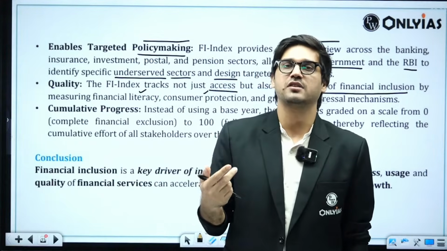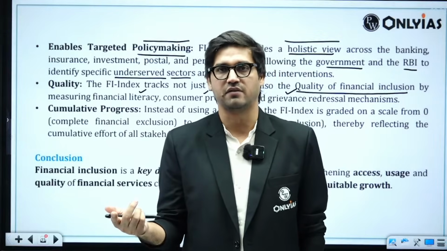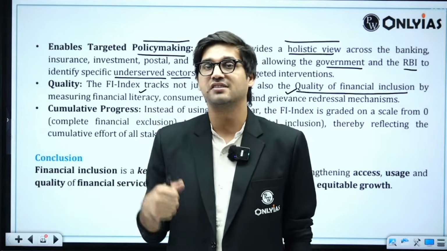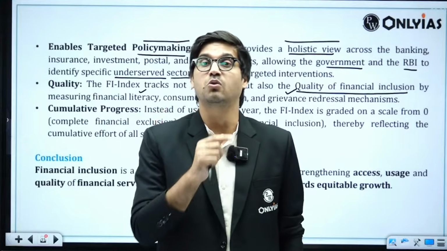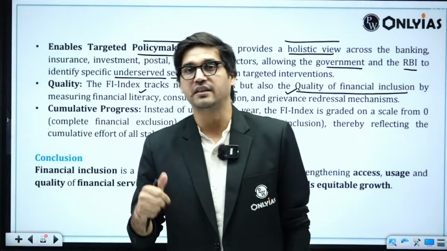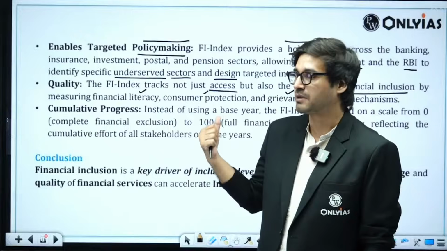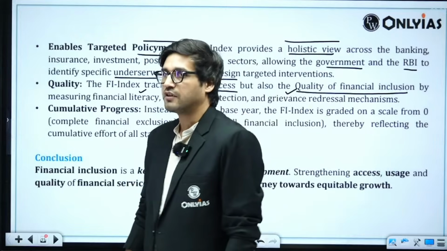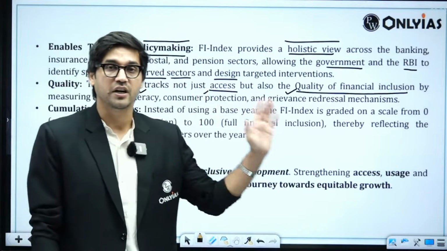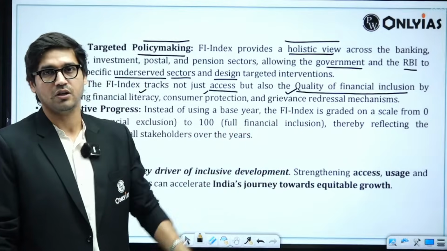The other aspect was, are people using these formal financial services or not? But this index also has a third parameter, which is the quality of financial services that these people are accessing or using, which means it goes away from the traditional approach. It also focuses on quality.